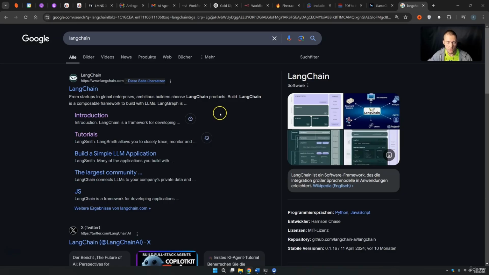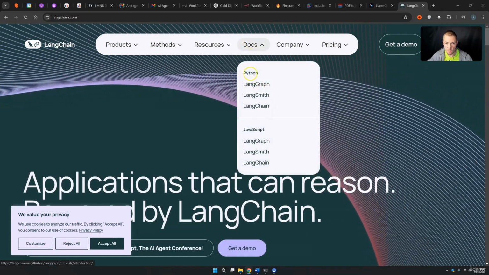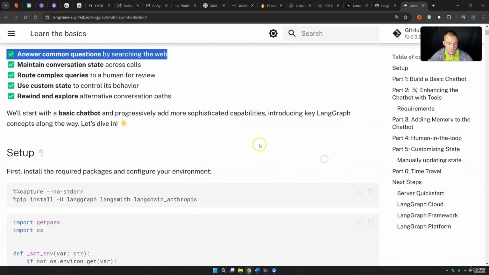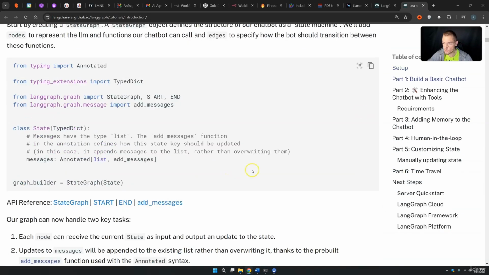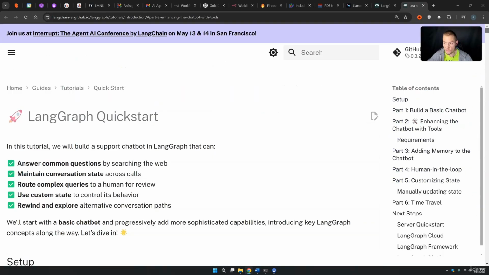Let's just say you want to scrape the LangChain documentation. If you press on LangChain and we come onto the documentation, like from LangGraph for example, you see that this data is of course messy. This is not well structured for an LLM, so basically this is not perfect. And right now I want to show you how we can get the HTML and then how we can convert this HTML into Markdown.